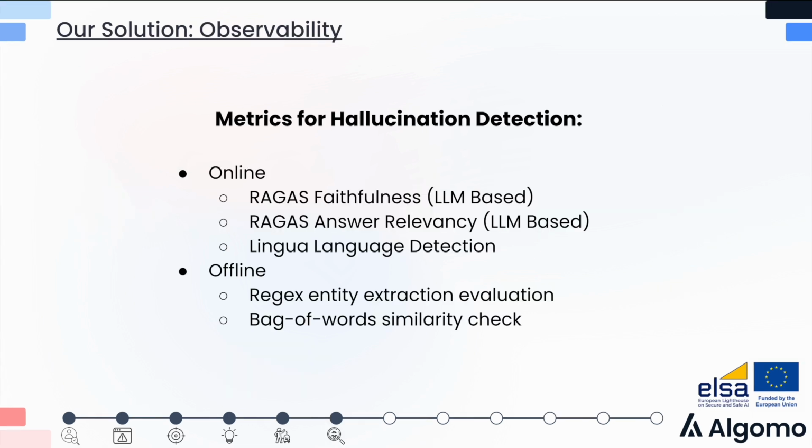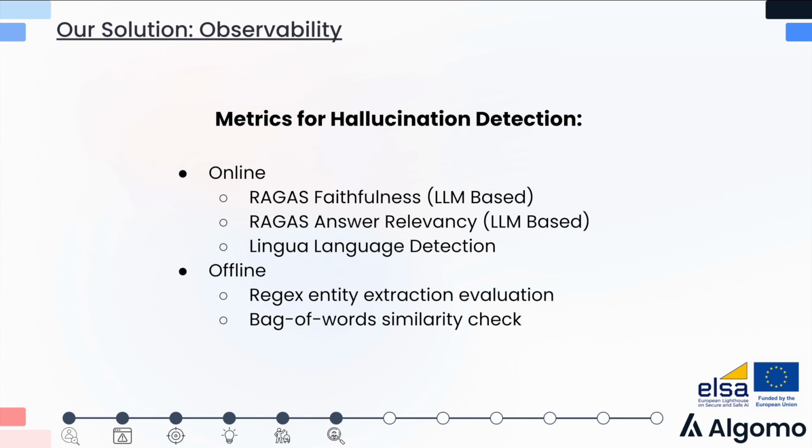Our next solution is a hallucination detection system. This is composed of online and offline metrics, where online metrics are metrics that are computed by a monitoring solution provider, while offline metrics are metrics that are computed on our application servers.